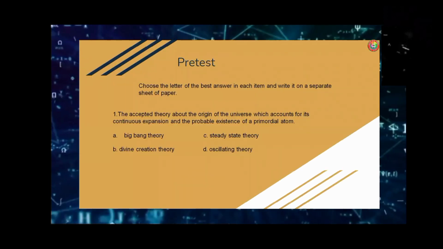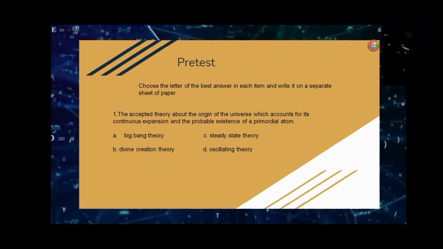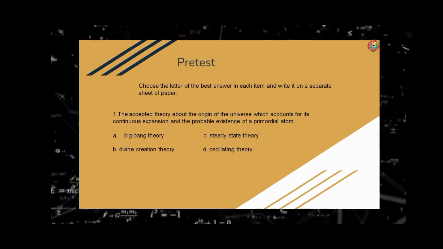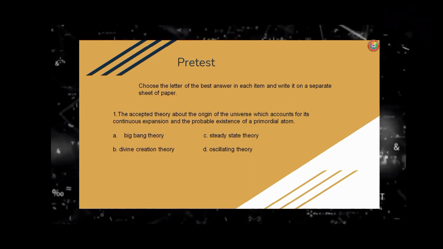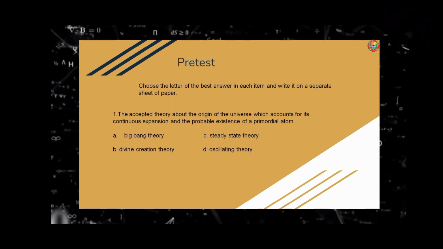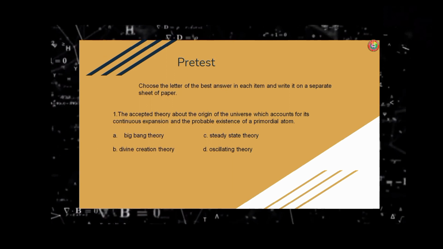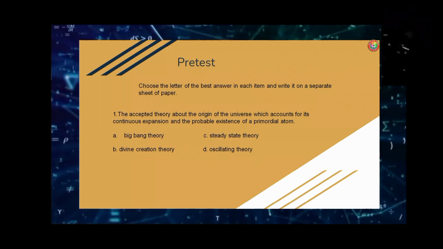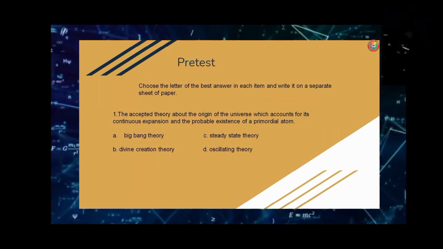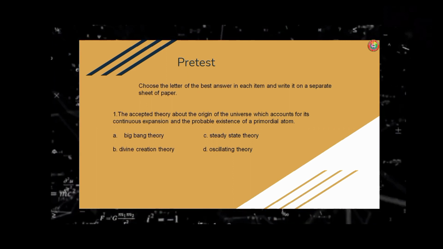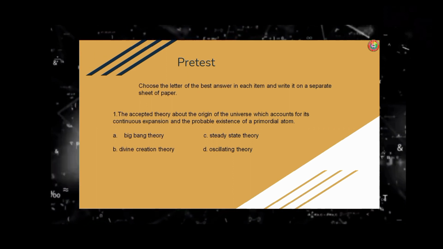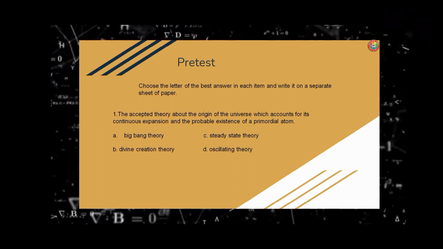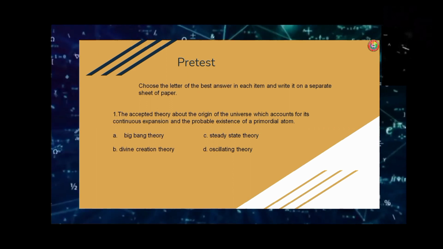Now, before we start our class, I will be having a pre-test. Direction: Choose the letter of the best answer for each item and write it on a separate sheet of paper. Number one, the accepted theory about the origin of the universe, which accounts for its continuous expansion and probable existence of primordial atoms. A. Big Bang theory. B. Divine creation theory. C. Steady state theory. D. Oscillating theory. The answer is letter A, Big Bang theory.